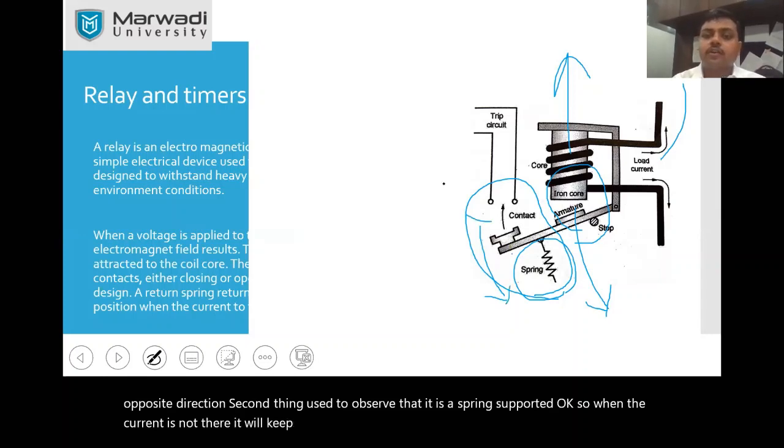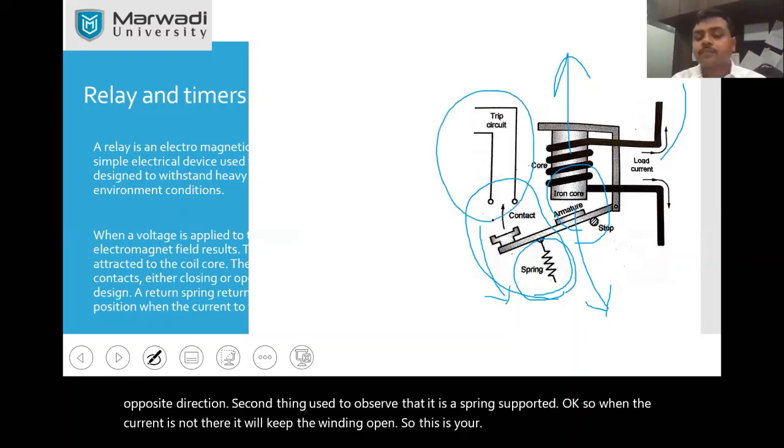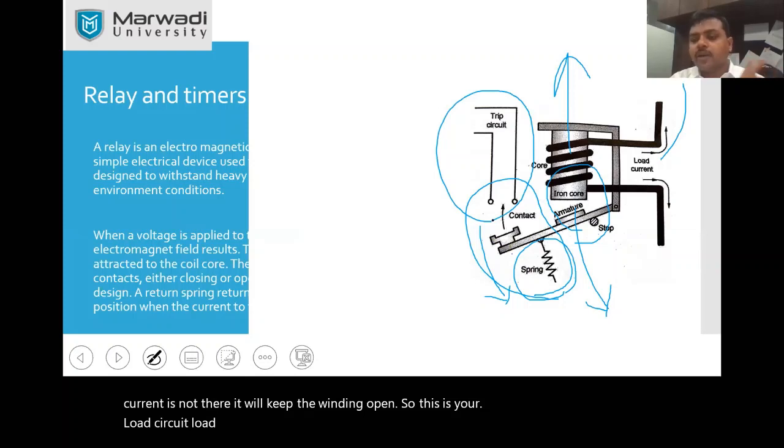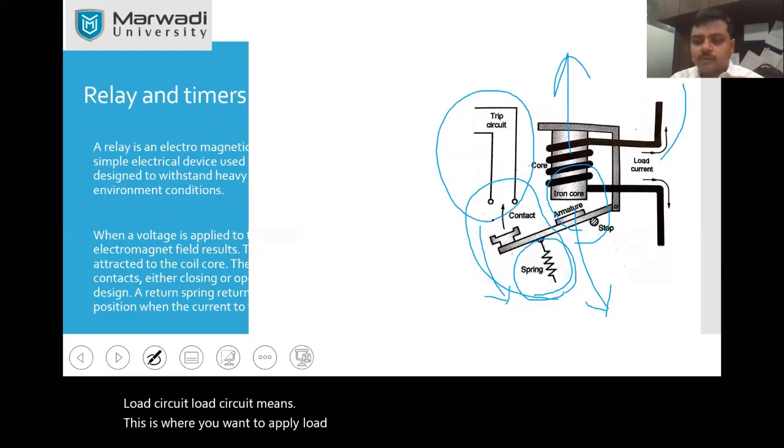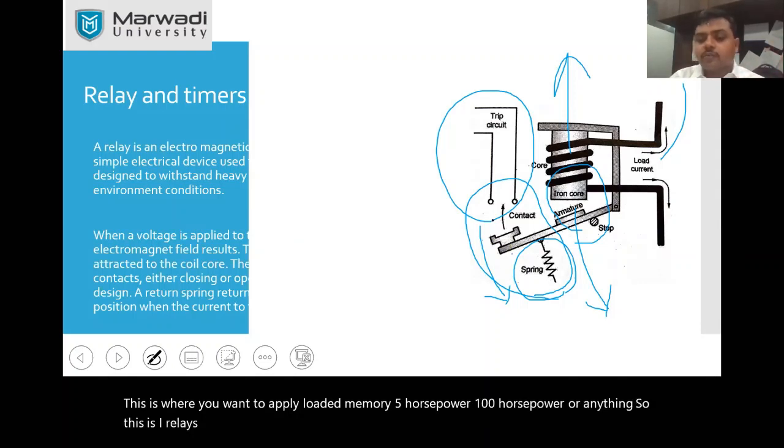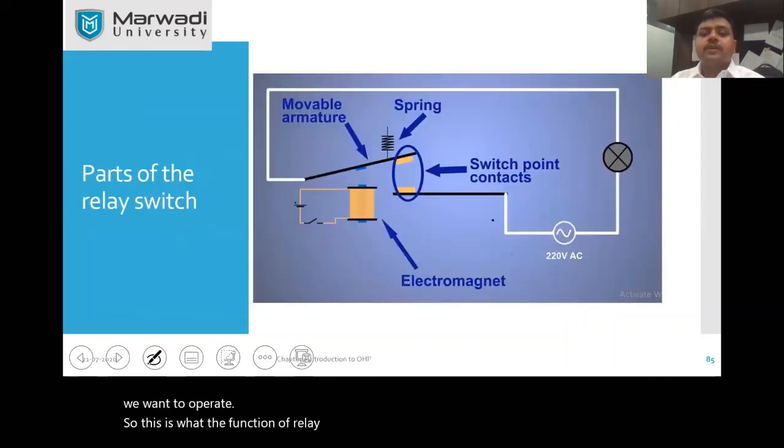So this is your load circuit. Load circuit means this is where you want to apply load. It may be 5 horsepower, 100 horsepower or anything. So this relay is just isolation between the sophisticated control circuit and the heavy load that we want to operate. This is the function of a relay.